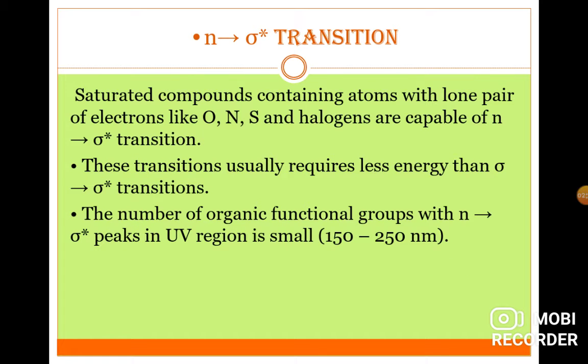Next, n to sigma star transition. Saturated compounds containing atoms with lone pairs of electrons like oxygen, nitrogen, sulfur, and halogens are capable of n to sigma star transition. These transitions usually require less energy than sigma to sigma star transition. So the number of organic functional groups with an n to sigma star peak in the UV range is small, that is 150 to 250 nanometer.